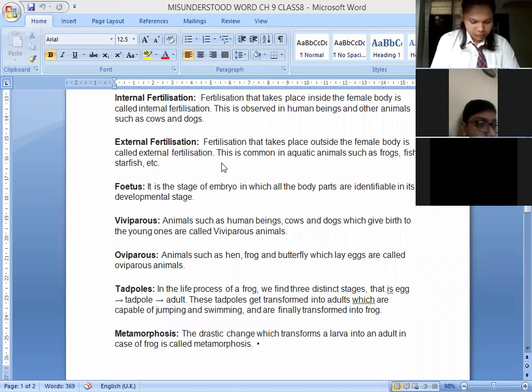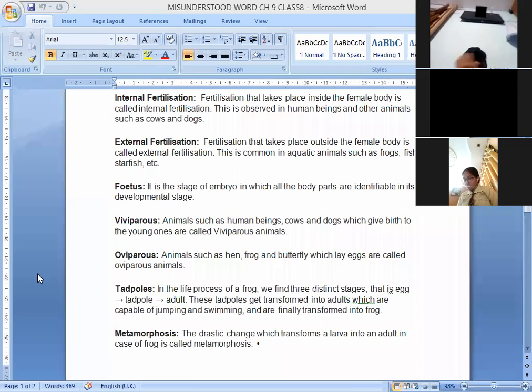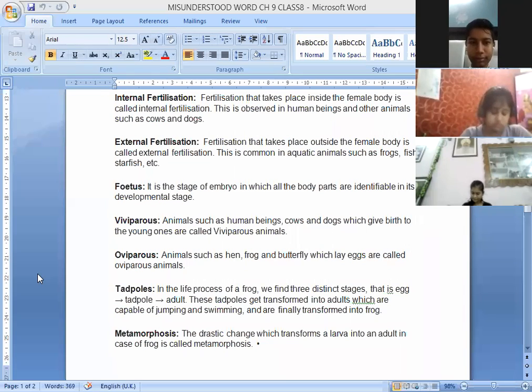The nucleus of the sperm and the egg fuse to form a single nucleus. This results in the formation of a fertilized egg or zygote. Yes, or simply you can write down fertilized egg is known as zygote. We'll study it in detail in this chapter. Okay.